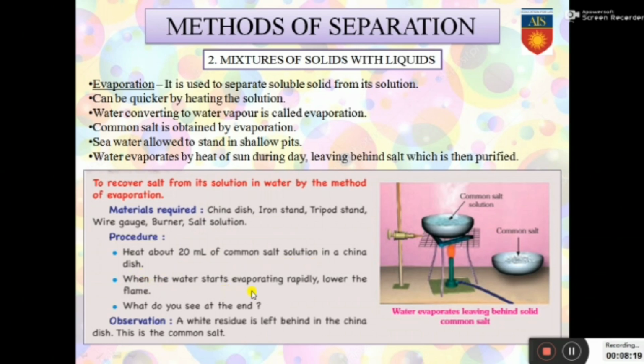When the water starts evaporating rapidly, the flame is lowered. What is seen at the end? A white residue is left behind in the china dish, and that white residue is common salt. So what have we seen from this activity? Water evaporates in the presence of heat, leaving behind the solid common salt.